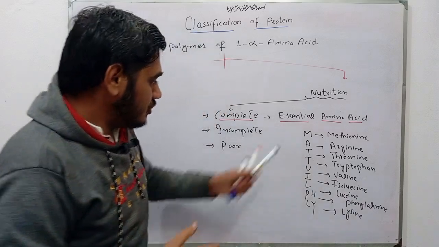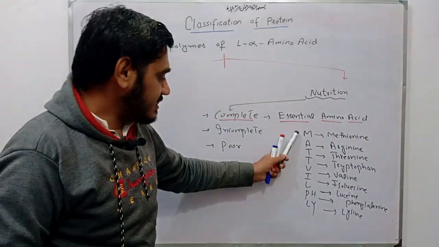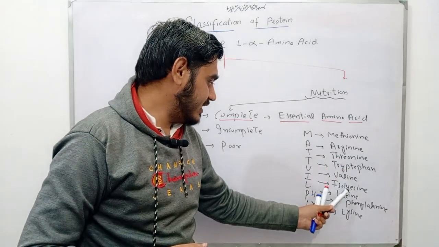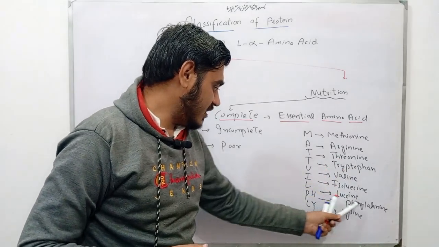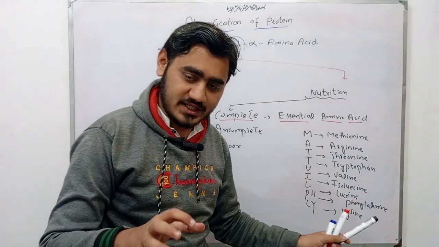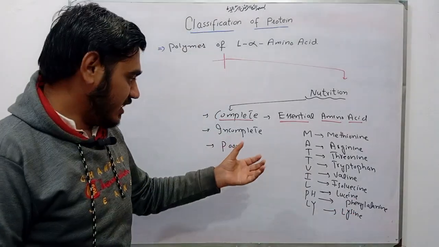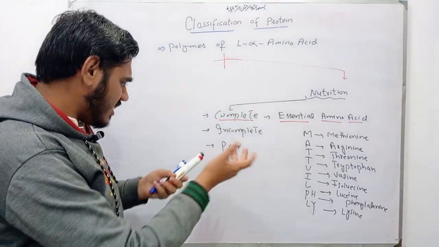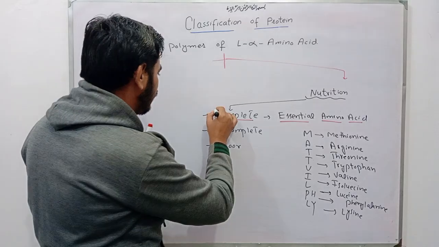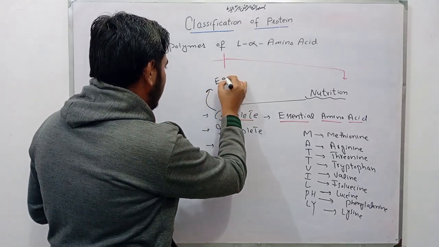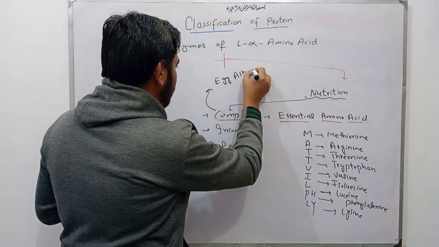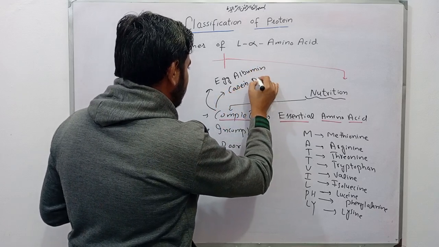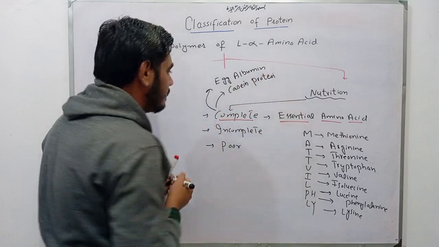So these all are the essential amino acids: methionine, arginine, threonine, tryptophan, valine, isoleucine, leucine, phenylalanine, and lysine. The proteins that contain all essential amino acids are called complete protein. Examples of complete protein include egg albumin and casein protein, which is present in milk.